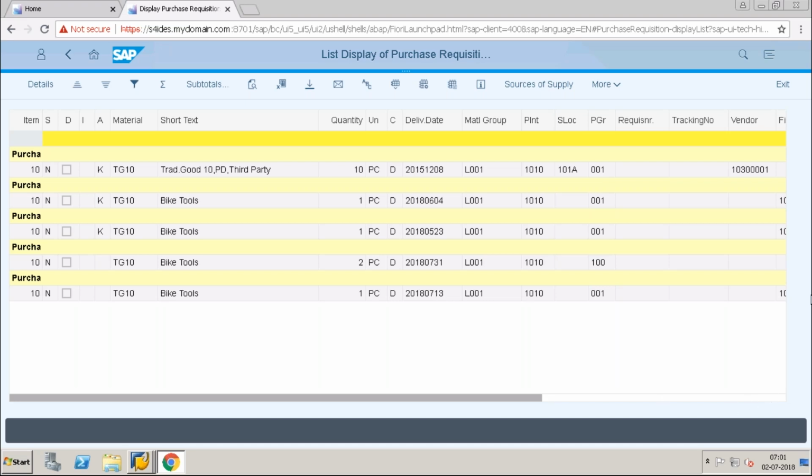So what are all the purchase requisitions you have created based on the material? This last one is ours. I can just click on this and go to the details of this.